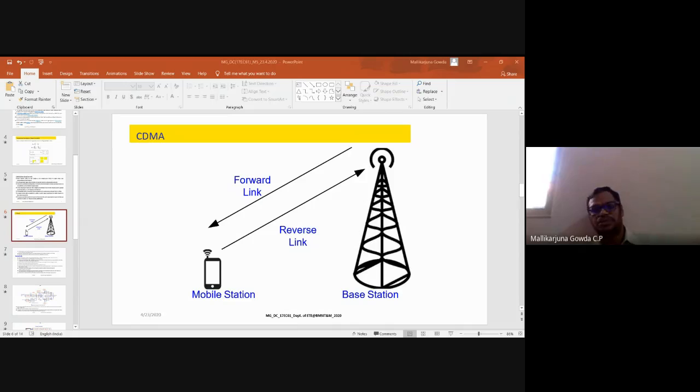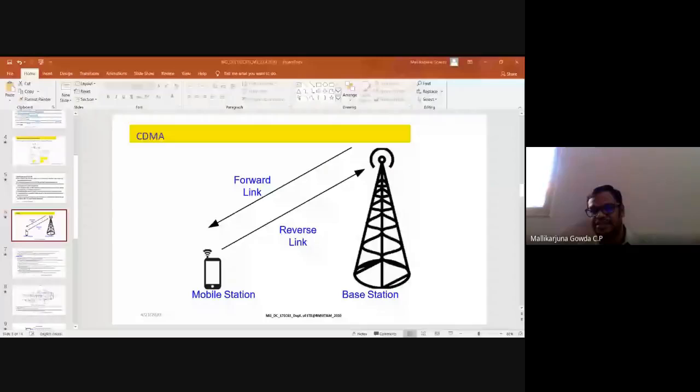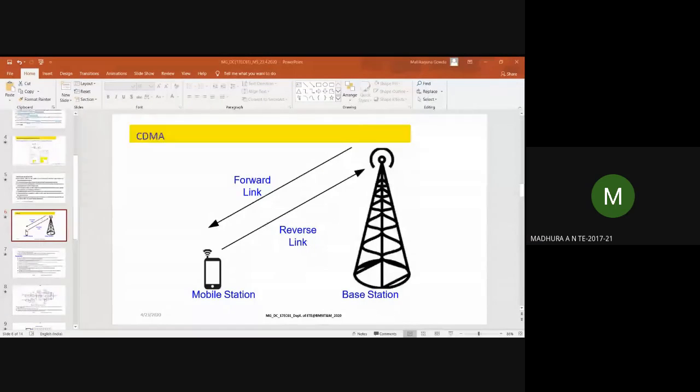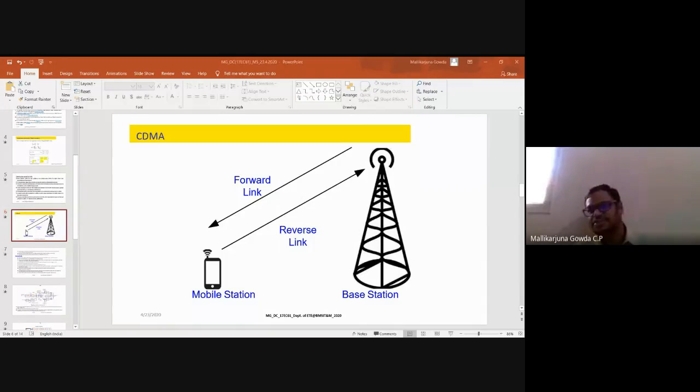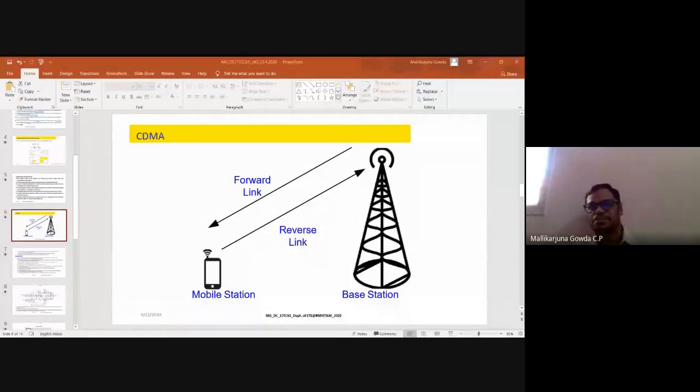So then no issues, no questions from others? Others are active. Madhura? Yes, sir. Could you understand? Vandana? Yes, sir. Vandana is there. Could you understand what I said today about forward link and reverse link system? Yes, sir.